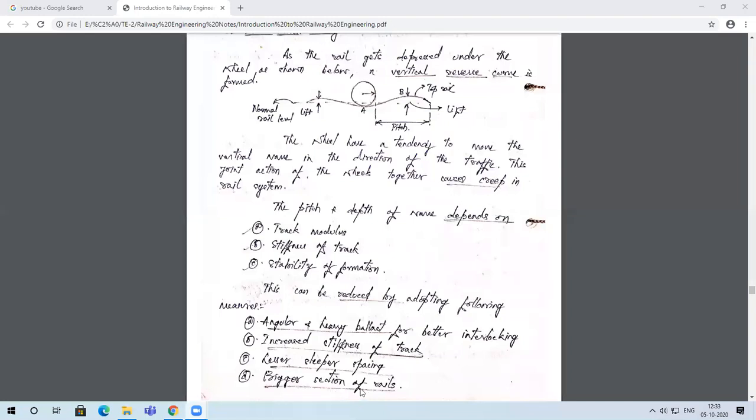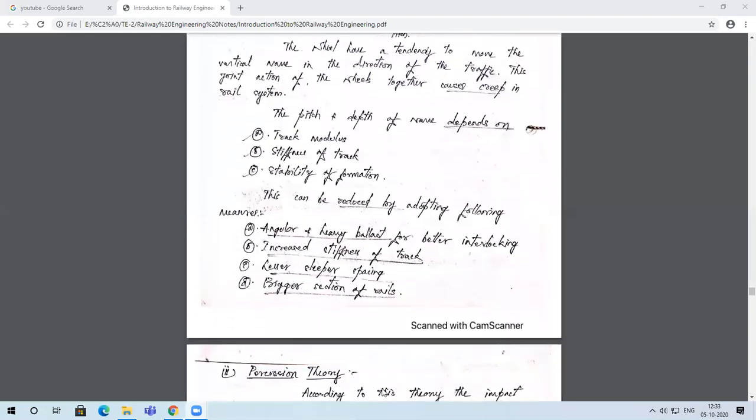Then, bigger section of rails. One such remedy is to have a bigger section of rails. Now, this might not be so relevant to us because we already have a standard rail section, which is an I section, and whose dimensions have already been fixed by the standards.